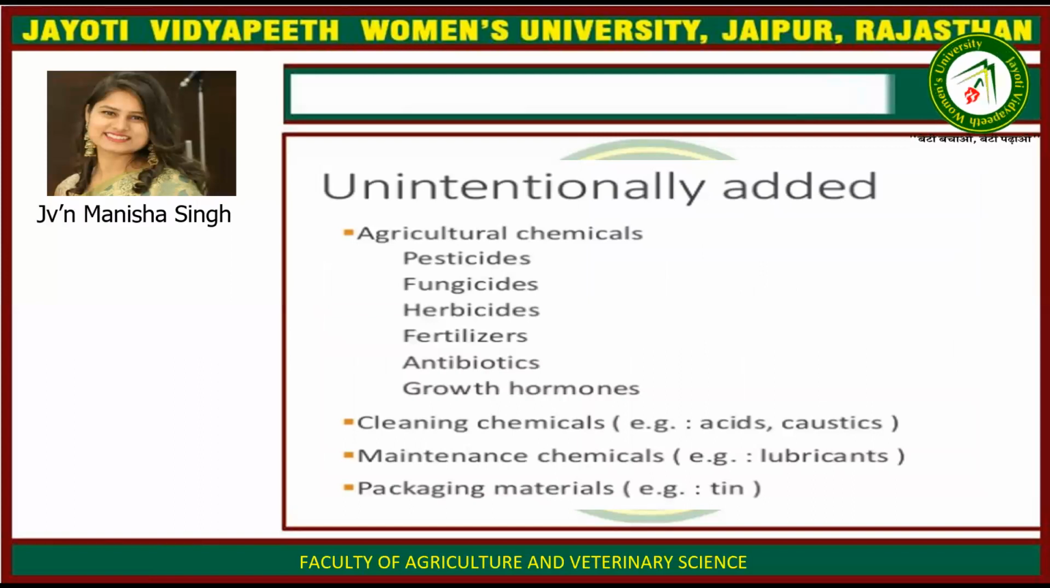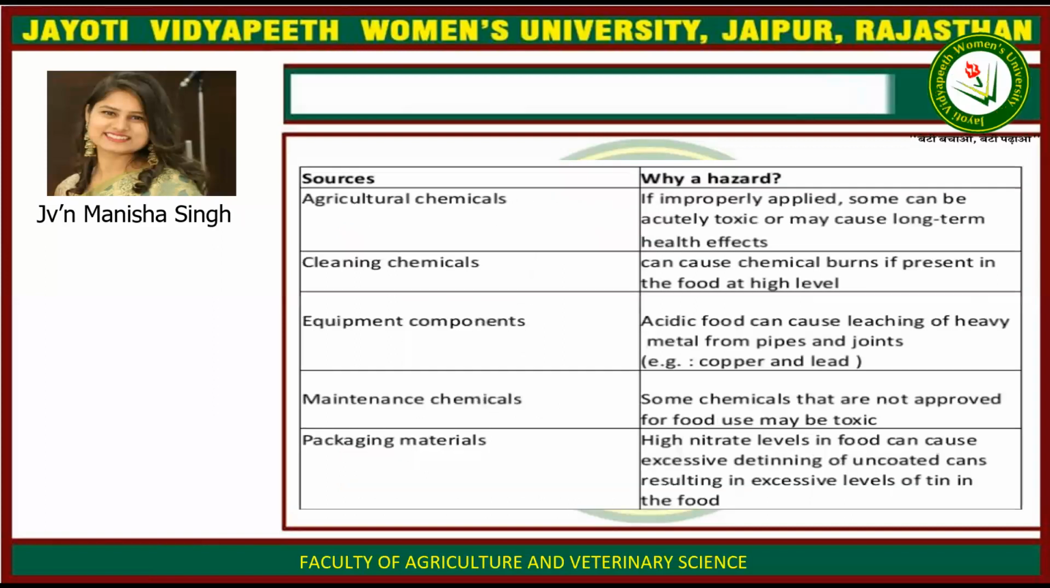Then unintentionally added chemicals, that is agricultural chemicals, like pesticides, fungicides, herbicides, fertilizers, antibiotics, and growth hormones. And cleaning chemicals, for example, acids, caustics. Maintenance chemicals, for example, lubricants. And packaging material is the tin. If they are in excess, they will create adverse effects to the human health.